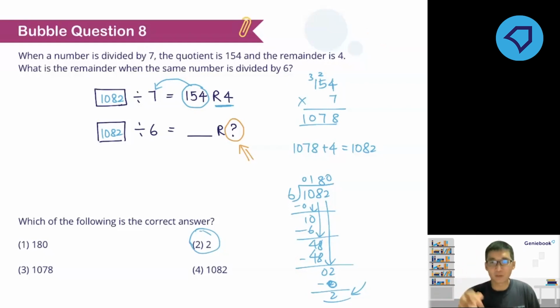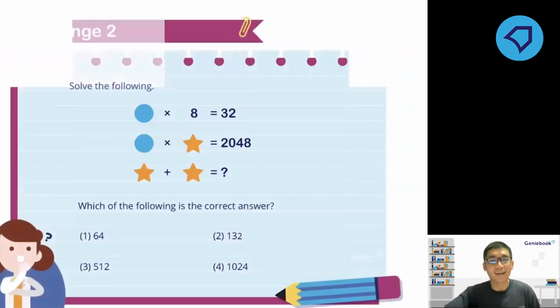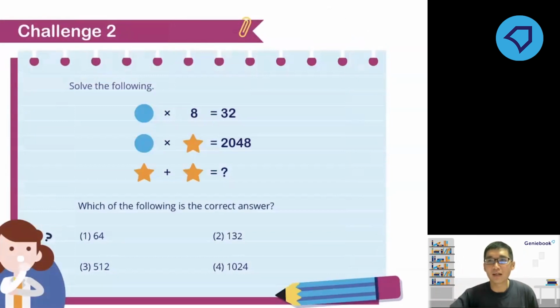Okay, the last question for today. Your 20 bubbles question. But I think it should be okay. I think you all should be able to get this correct. Okay, so this is a challenge question. I'll just start the time. Okay, you all just work it out. This is a 20 bubbles question. Can you work out the answer for this?